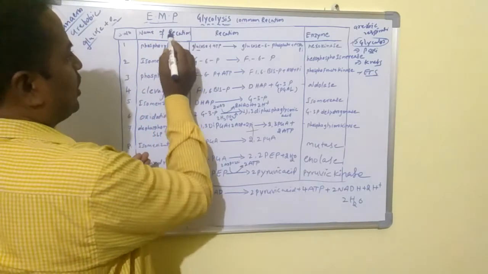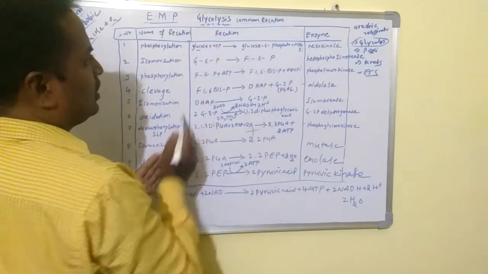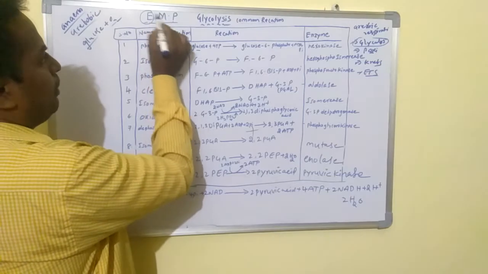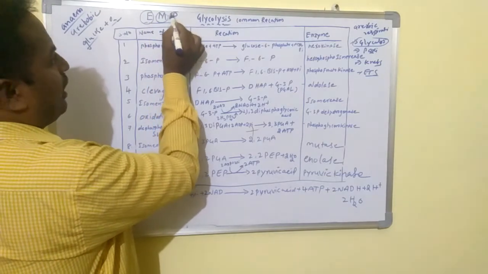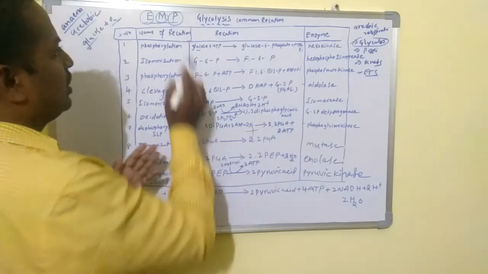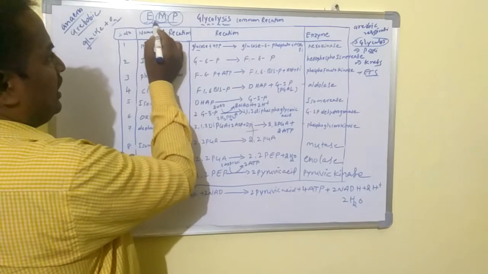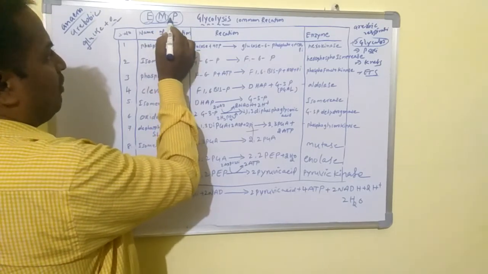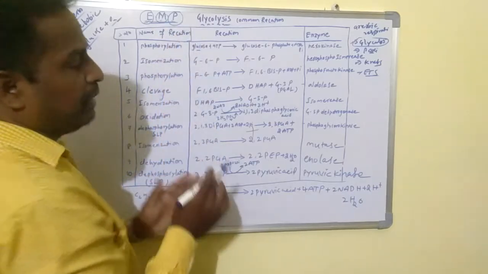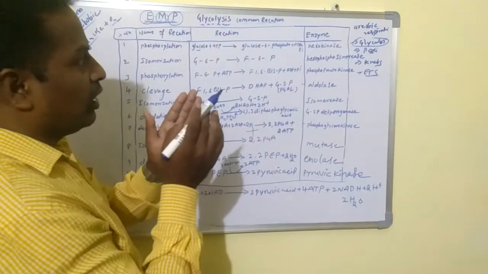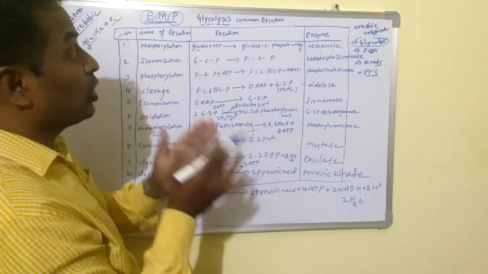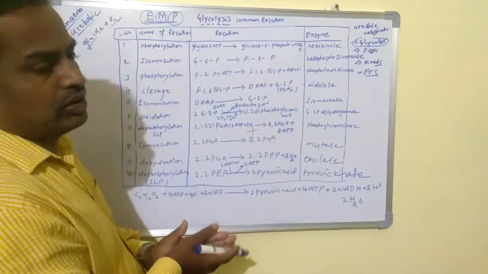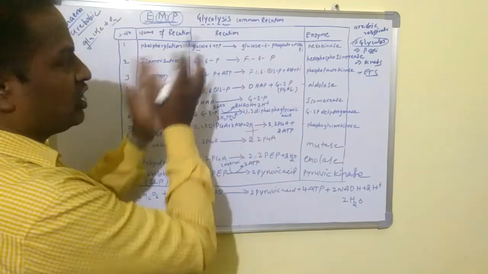Why is it the EMP pathway? Glycolysis was reported by 3 scientists: Embden, Meyerhof, and Parnas. In abbreviation, the first letters of the scientists' names give EMP. That's why it is called the EMP pathway. It occurs in the cytoplasm of the cell. It is a common reaction in aerobic as well as anaerobic organisms. In respiration, it is the first reaction.